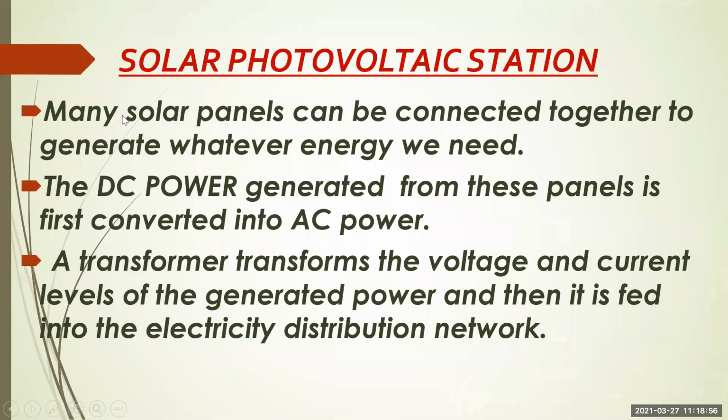Solar photovoltaic station. Many solar panels can be connected together to generate whatever energy we need. The DC power generated from these panels is first converted into AC power. A transformer transforms the voltage and current level of the generated power, and then it is fed into the electricity distribution network.